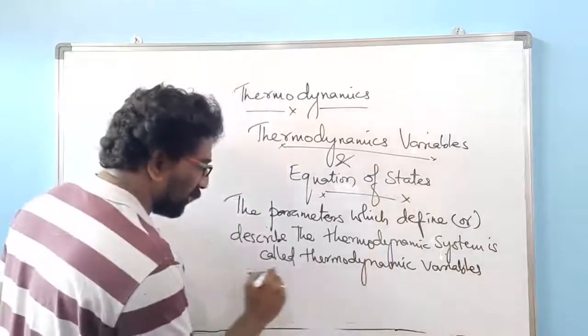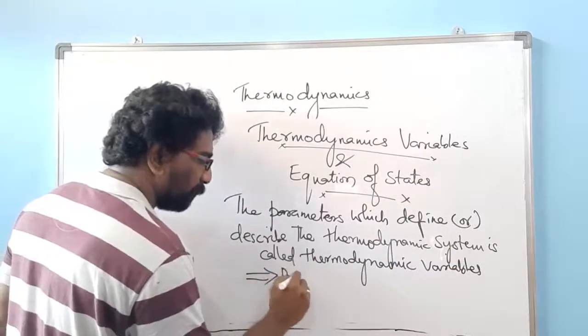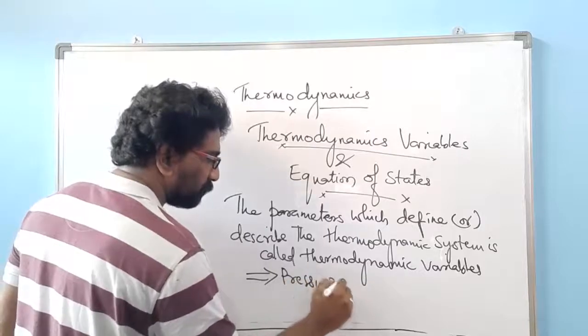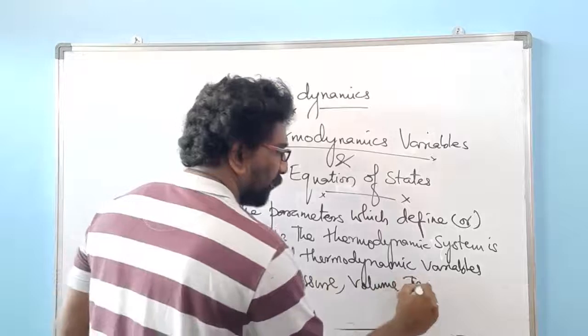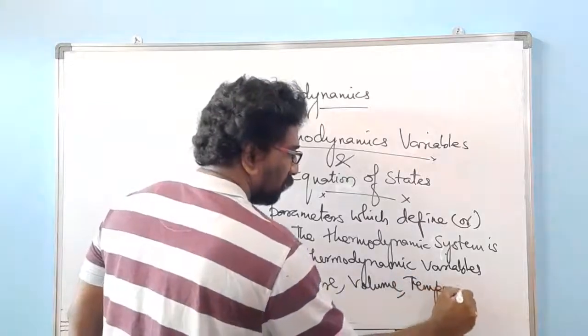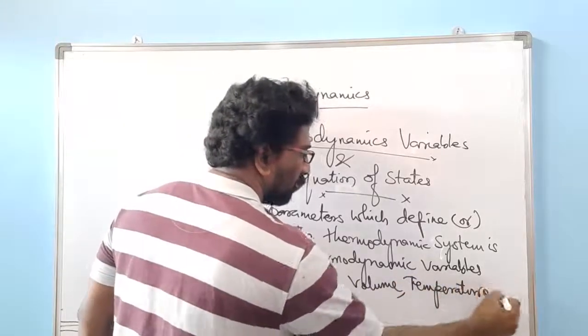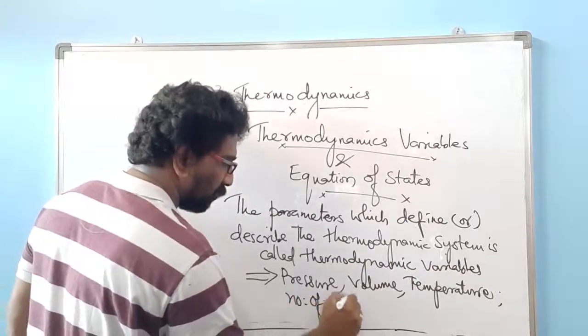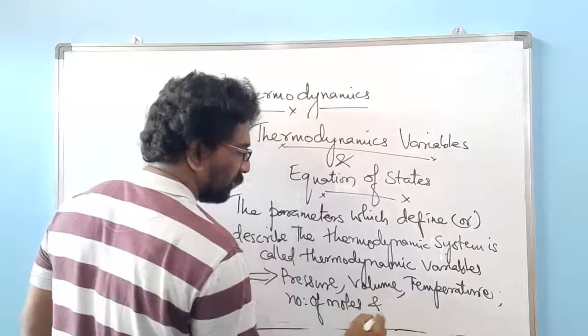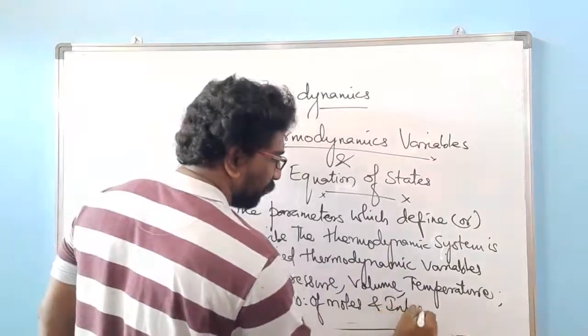The variables are pressure, volume, temperature, number of moles, and internal energy.